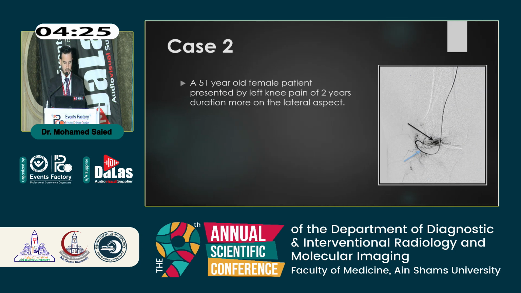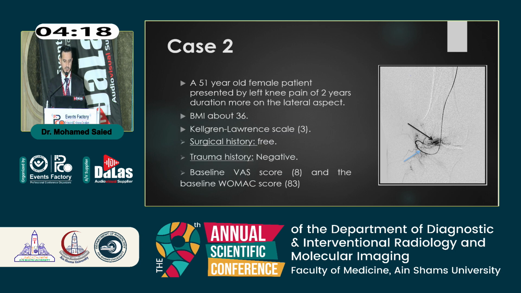Case 2: a 51-year-old female patient presenting with left knee pain of 2-year duration, more on the lateral aspect, BMI 36, Kellgren-Lawrence scale about 3. We noticed most of our patients come to our clinic with Kellgren-Lawrence grade 3, because grade 1 and grade 2 always take conservative medication, either systemic or local topical medication like non-steroidal anti-inflammatory drugs. The baseline VAS score was 8 and the baseline WOMAC score was 83.